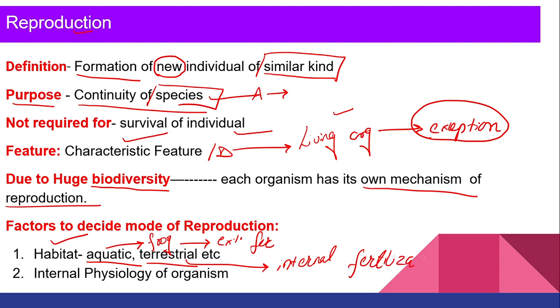No, right? Now, the internal physiology of the organism. For example, you must have heard about the hen. There will be internal fertilization in the hen, meaning the sperm will enter the body of the female hen and fertilization will occur in the body, and after that it is going to lay eggs. So fertilization is internal, but the body cannot support the development of the embryo. That's why they are supposed to lay eggs, right? So depending on the internal physiology and habitat, we have different modes of reproduction.